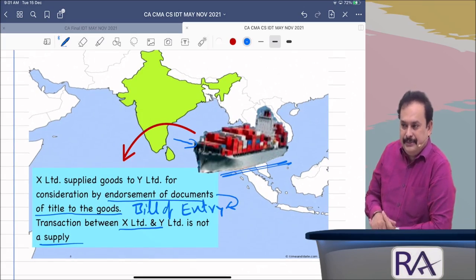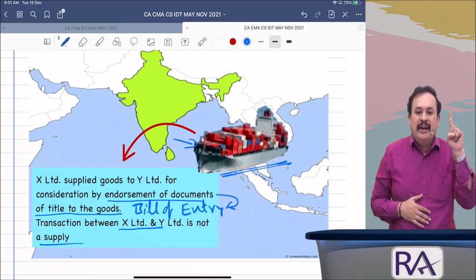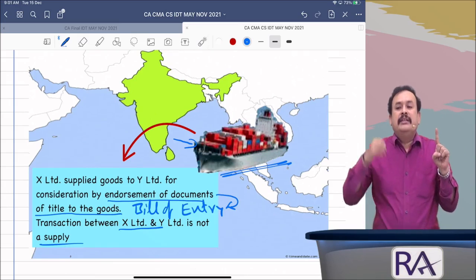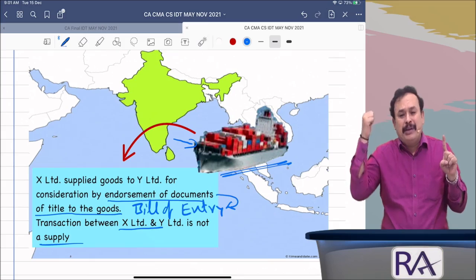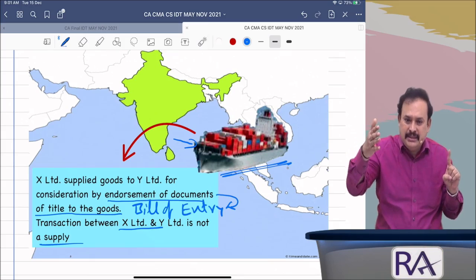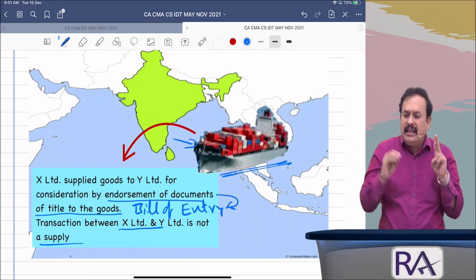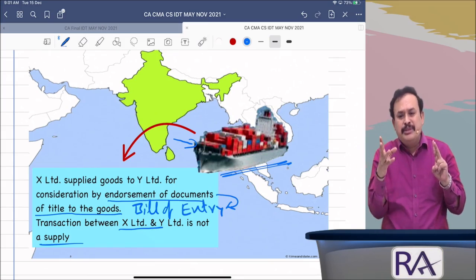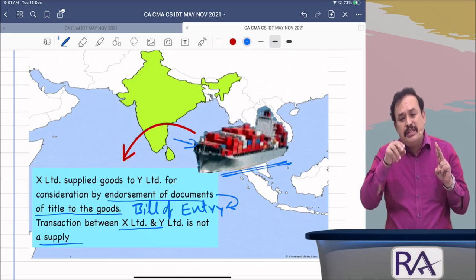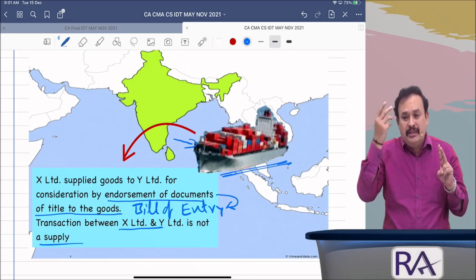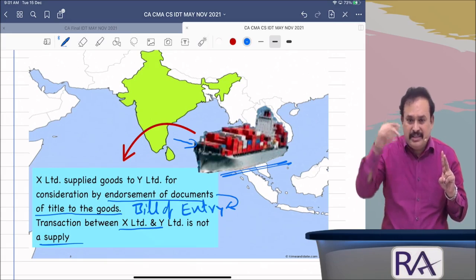Any difficulty? How many points have we discussed? Eight points. Supply excludes, under Schedule 3: one, supply of service by an employee to his employer in the course of employment. Two, service rendered by a court or tribunal, which includes the Consumer Dispute Redressal Commission also.